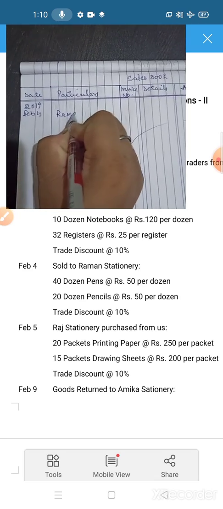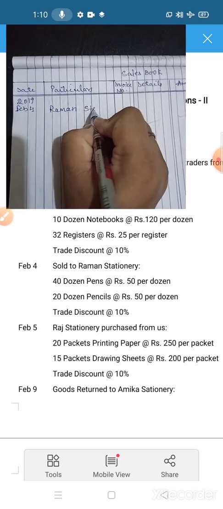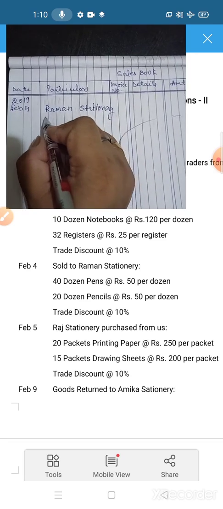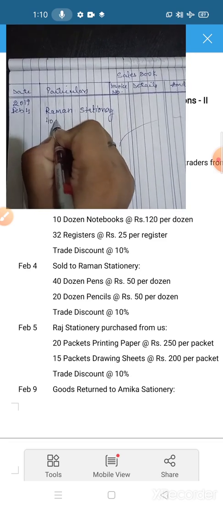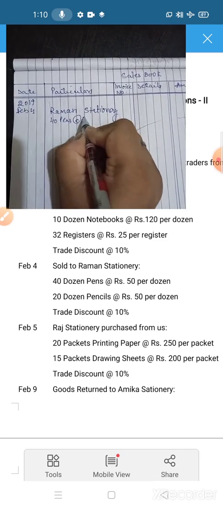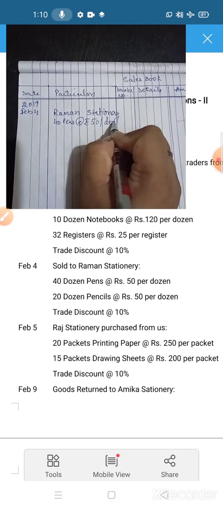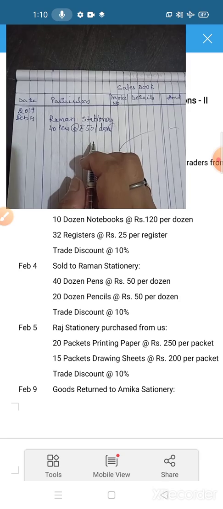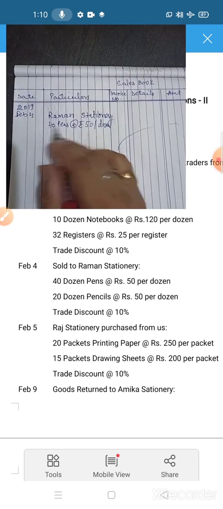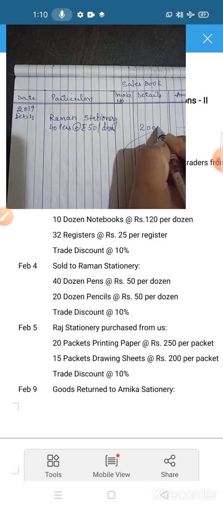So here you have to write down the name of the party to whom you are selling, Raman Stationery. Now the description you have to write down: 40 dozen pens at the rate of rupees 50 per dozen. So multiplication, 40 into 50, 2000. This you have to write down in the detail column.